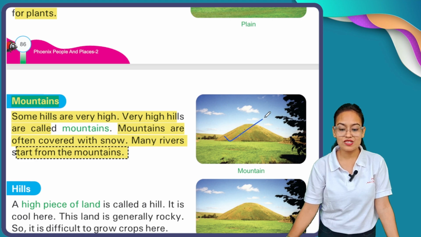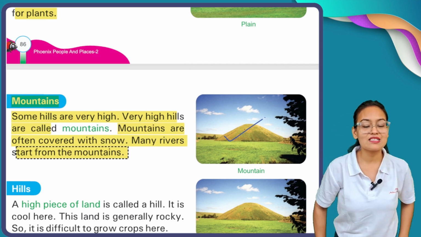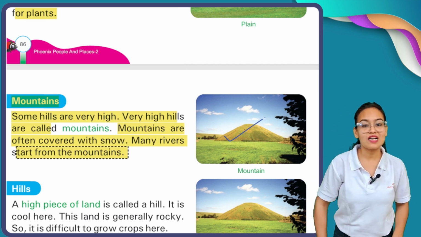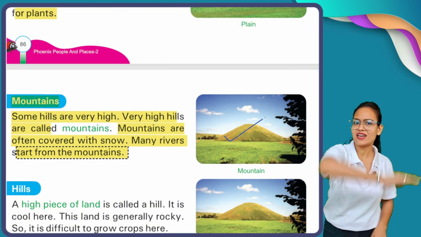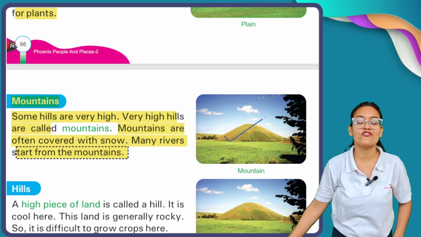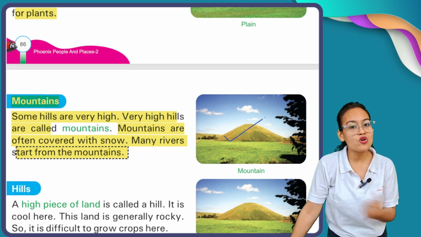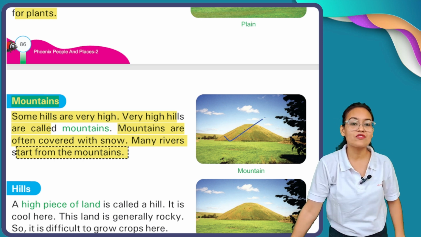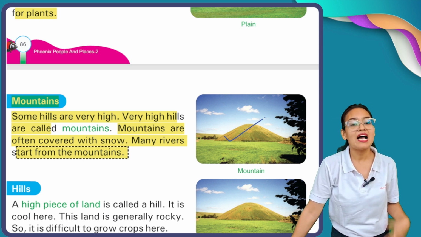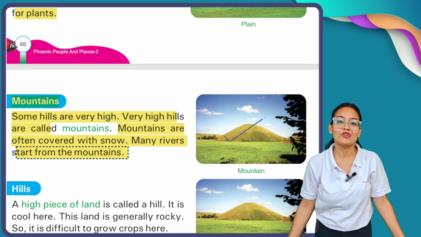Now, my dear students, here you can see this is a mountain. What is the meaning of mountains? Some landforms of the world are very high. This very high structure of landform is called a mountain. All over the year mountains are covered with snow, and rivers originate from these mountains.